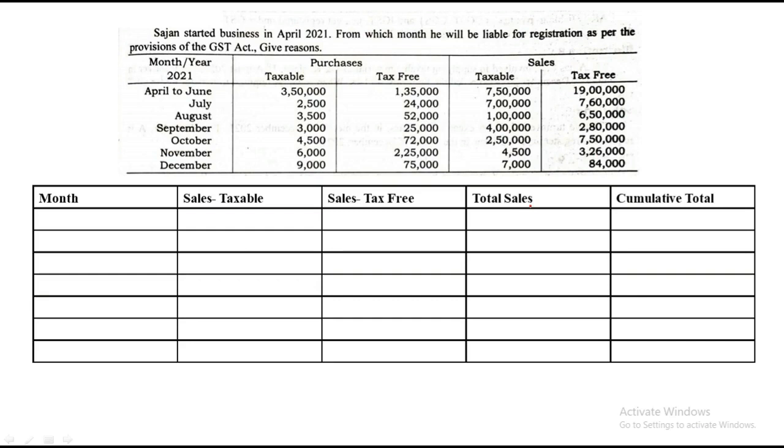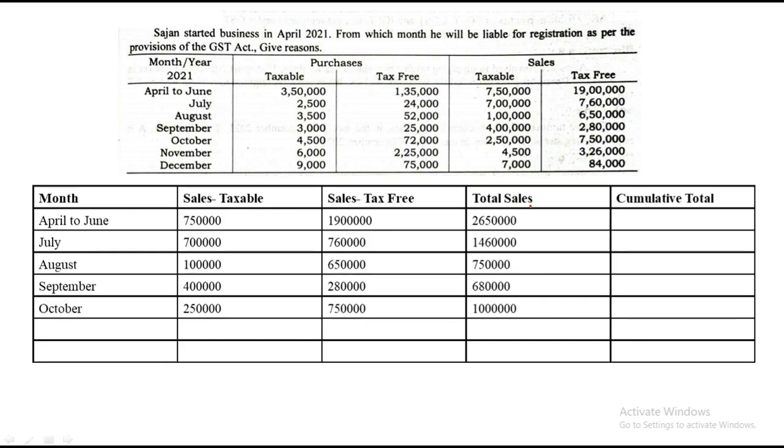So for the months of April to June, your taxable sale was 7.5 lakh and 19 lakhs, which comes to a total of 26 lakh 50,000. For the month of July, it was 7 lakh and 7 lakh 60,000, so total 14 lakh 60,000. For the next, it was 1 lakh and 6 lakh 50,000, so it became 7 lakh 50,000. For the next, it was 4 lakhs and 2 lakh 80,000, so it came to 6 lakh 80,000.